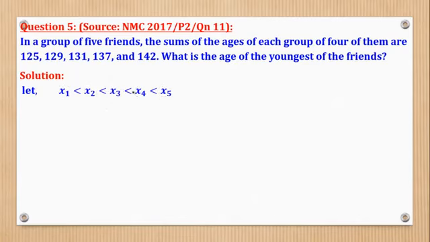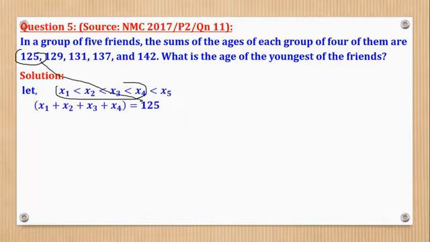Okay. But they said these sums, you keep on adding 4. But if you realize they are in ascending order, meaning this is the sum of the first 4 which are youngest, and these are these ones. So we shall come and say x1 plus x2 plus x3 plus x4 is 125. Okay.